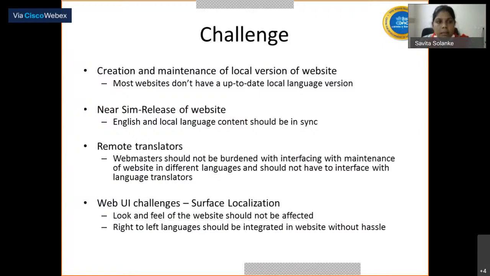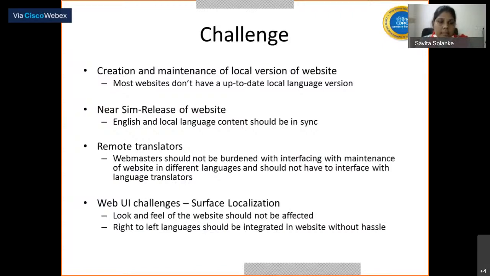In that case, the webmaster needs to create all 22 local versions of the website, and maintaining the website in all local content is challenging. Near the same release of the website, if anything changes in the English website, that needs to be maintained in all 22 websites, and maintaining this itself is a challenge.